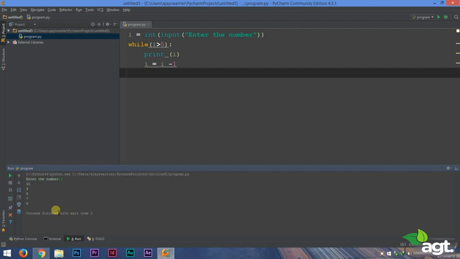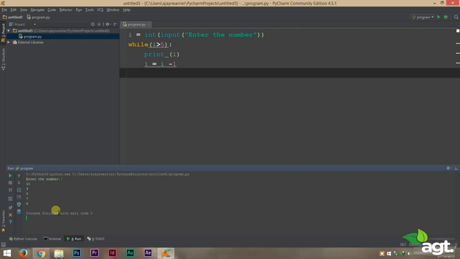Then that I value will be subtracted by 1 again. So that I value will become 8. And it will check if 8 is greater than 5. Yes, 8 is greater than 5. So it will print 8. And then subtract 1 from it. So our I value will become 7. Then it will check if 7 is greater than 5. Yes, 7 is greater than 5. So it will print 7 also. And make it 6. And it will compare again if 6 is greater than 5. Yes, 6 is greater than 5.